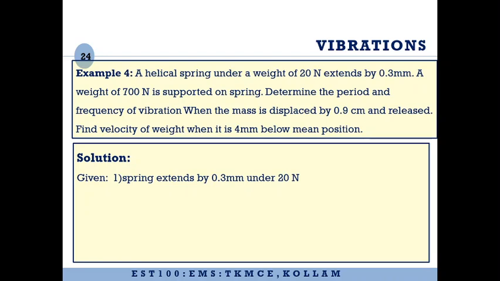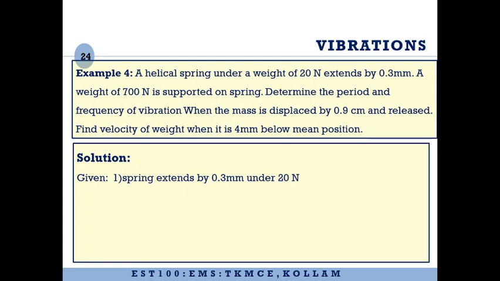Now the first thing given in the question is that the spring extends by 0.3 mm under a weight of 20 Newton. So for the spring to extend by 0.3 mm, you require a force of 20 Newton. What will be the force required to extend by 1 meter?